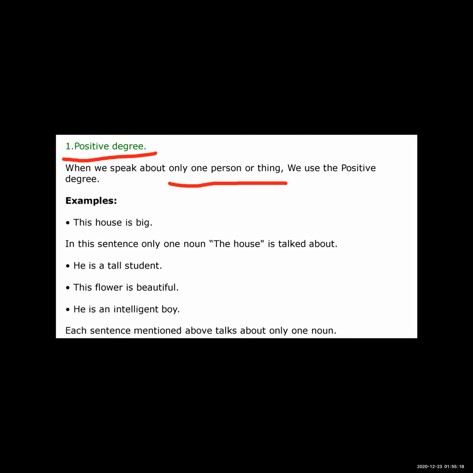See the example over here. This house is big. Okay, this house is big. See the sentence. Okay, here this house, okay, means there is only one noun, that is house. Okay, means here we are talking about only one thing, that is house. Okay, and how is the house? That is big. Okay, so this house is big.